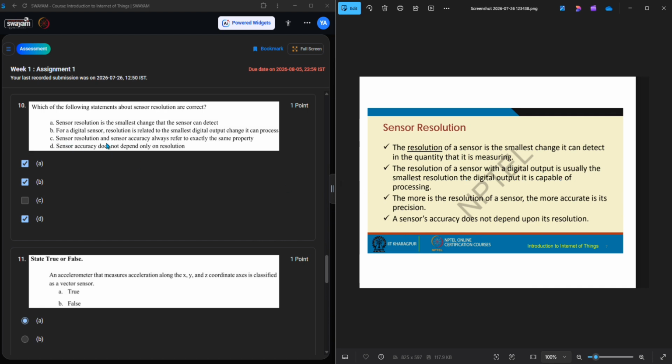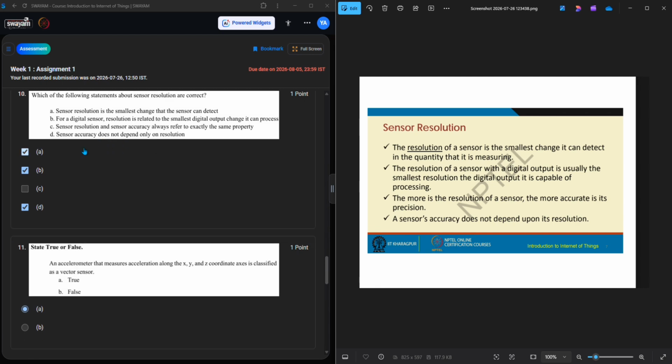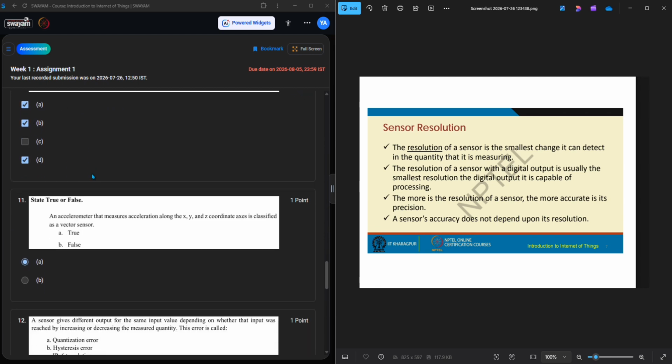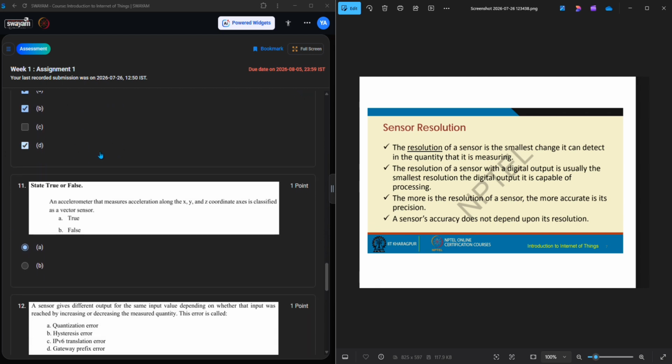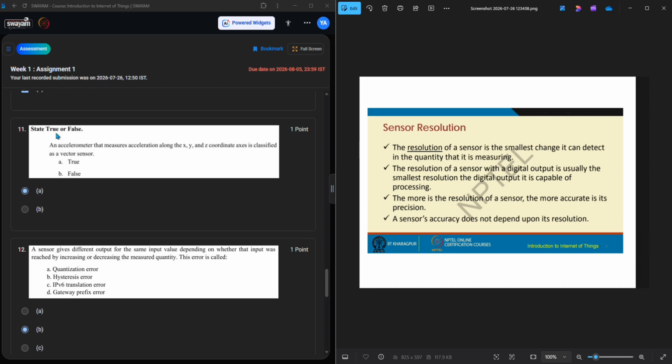Next, sensor resolution and sensor accuracy always refer to exactly the same property. It's wrong, they are not the same property. Next, sensor accuracy does not depend only on resolution. Yeah, it's also right. Okay, guys, options A, B, D say right. C is wrong.